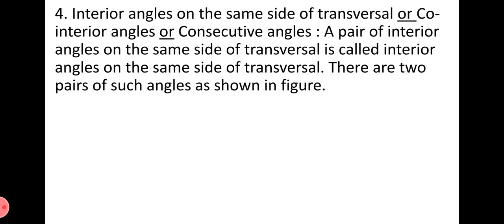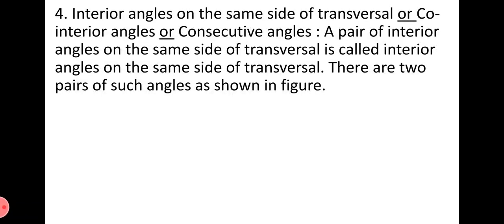A pair of interior angles on the same side of transversal means the angles lying on the same side of the transversal, and compulsorily they should be an interior pair only. These are called co-interior angles also.